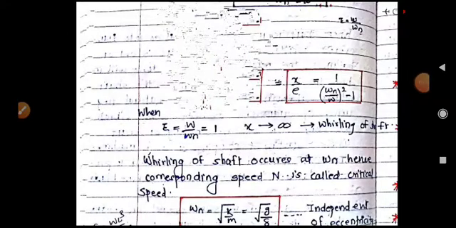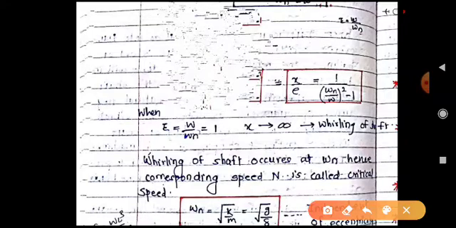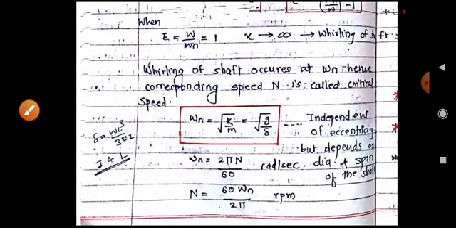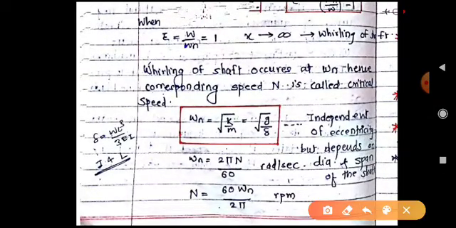And the speed at which x tends to infinite, that is, when omega becomes equal to omega n, we call the whirling of the shaft. So whirling of shaft occurs when omega becomes equal to omega n, and that speed is called the critical speed. We can easily find out the critical speed, where omega n equals under root k upon m, or g upon delta, as we already know.